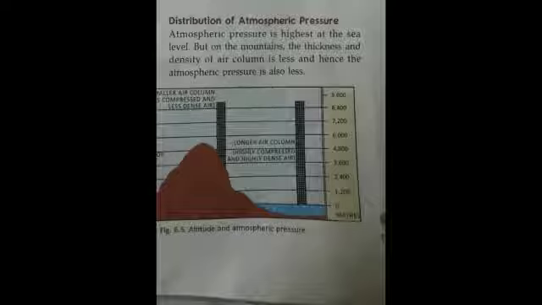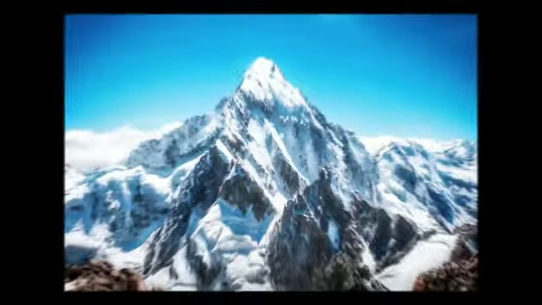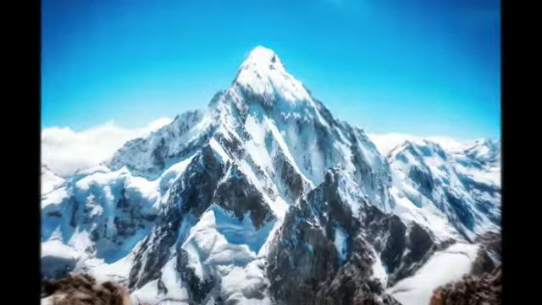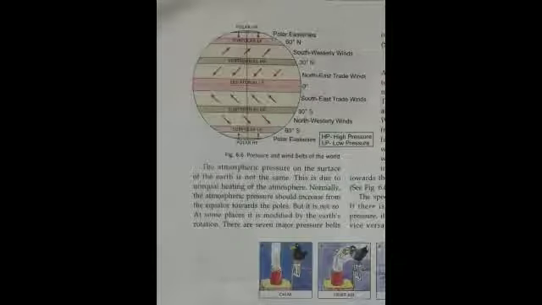Now we'll study how the pressure changes from place to place. Atmospheric pressure is highest at the sea level, but on the mountains, as the air thickness is less, the pressure is also less. Even on our earth, the pressure is not the same everywhere. The reason is that there is unequal heating of the atmosphere. Somewhere it is too hot, somewhere it is too cold. The atmospheric pressure also increases as one moves towards the poles.